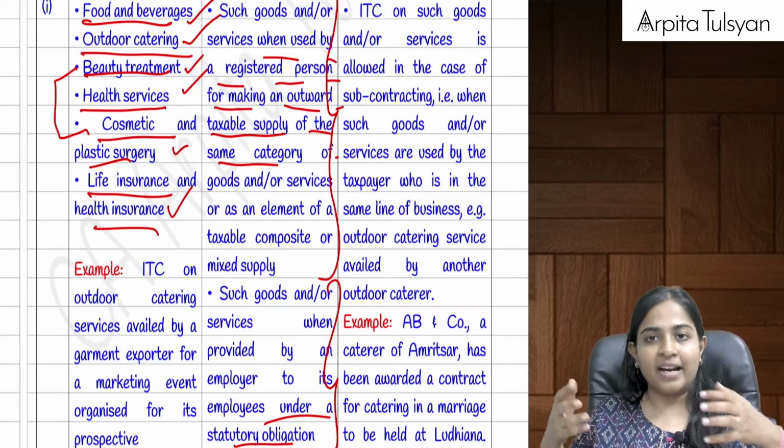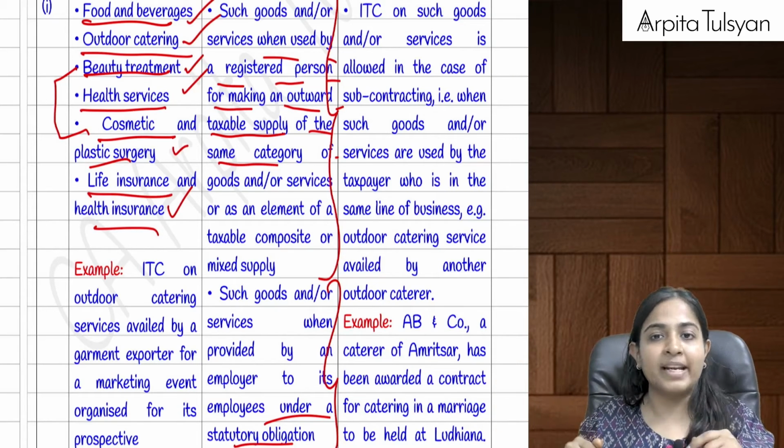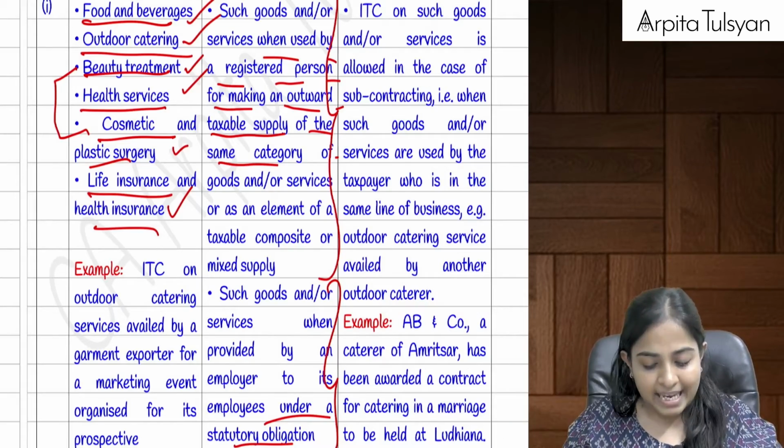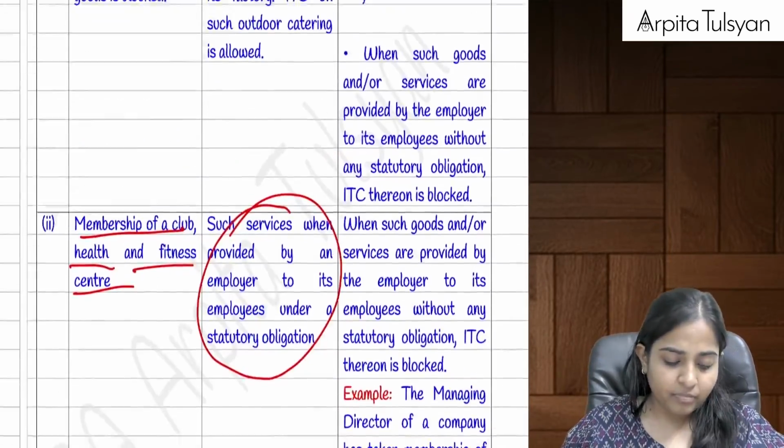Or let's say I am a caterer. I want to provide the catering services to someone else. For that, I have taken any input services. That will be allowed because I am into the same line of business. Are you clear with this?